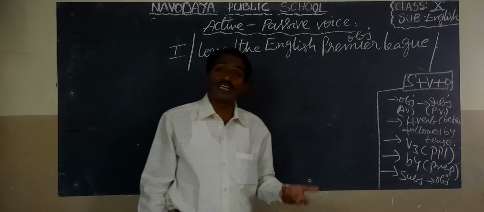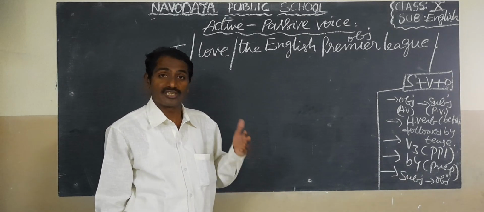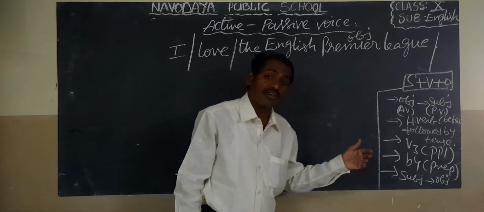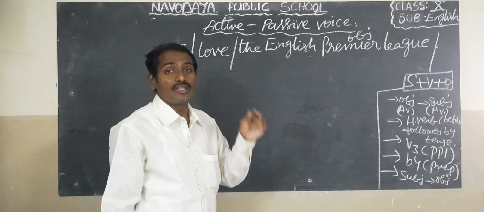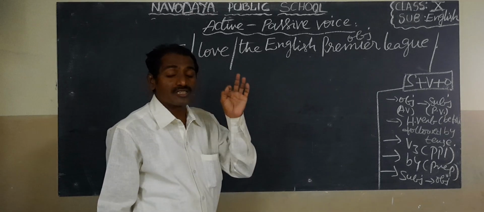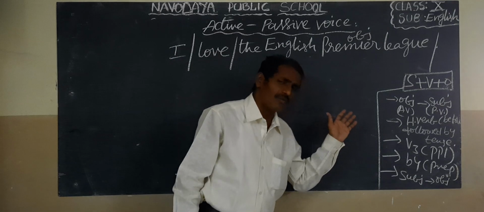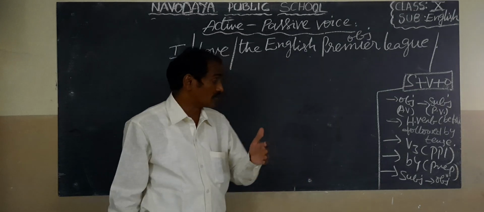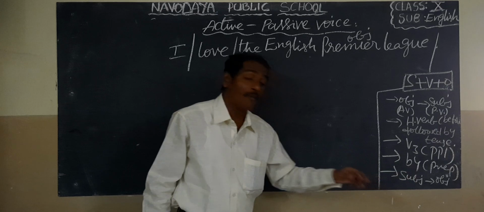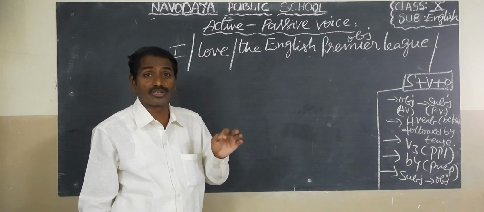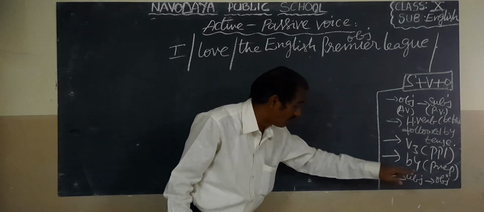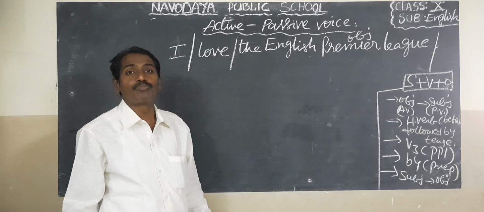If it is future tense, we should write future tense helping verbs. Next, V3, the third verb, the past participle. Next, the preposition by. The last one is the subject becoming the object.